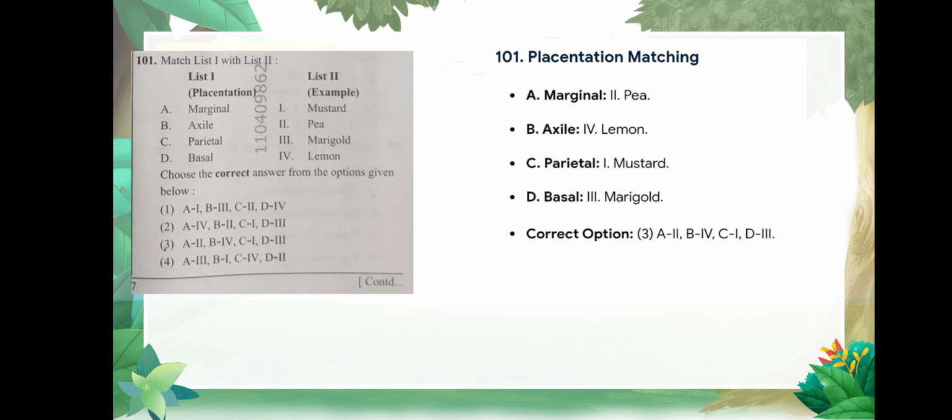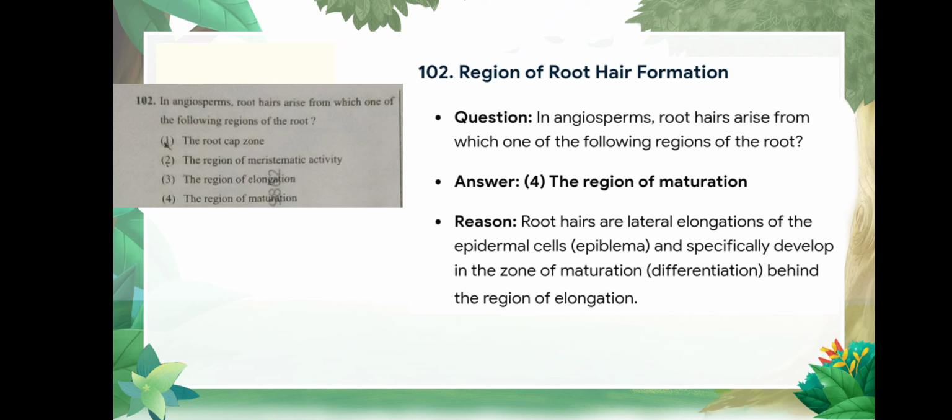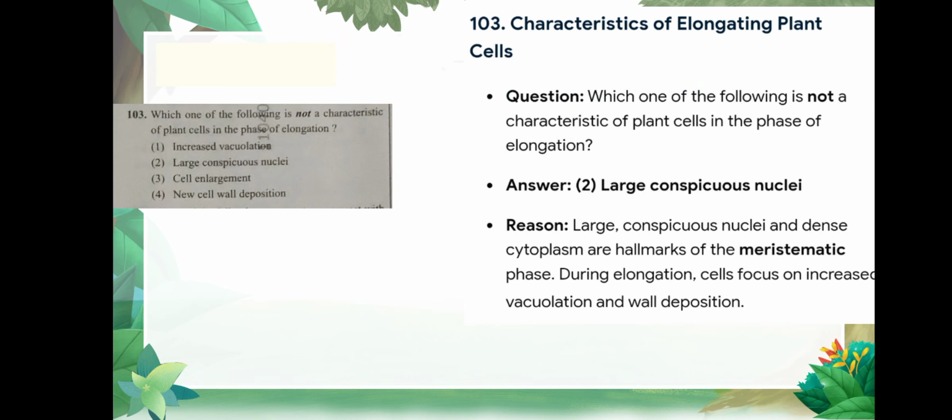Question number 101 is again match the following, and correct option is option number 3, in which marginal consists of pea, axile consists of lemon, parietal is mustard, and basal is marigold. Question number 102 is in angiosperms, root hairs arise from which of the following regions of the root? Correct option is answer number 4, the region of maturation. Question number 103 is which one of the following is not a characteristic of plant cells in the phase of elongation? Answer is large and inconspicuous nuclei.